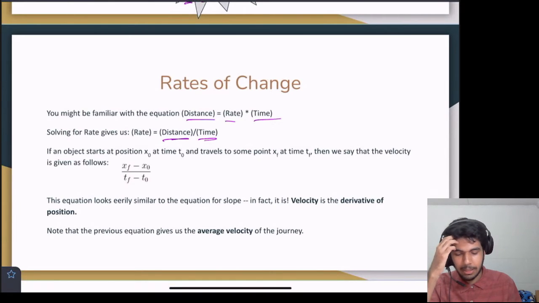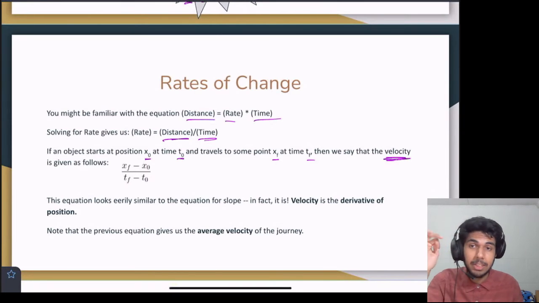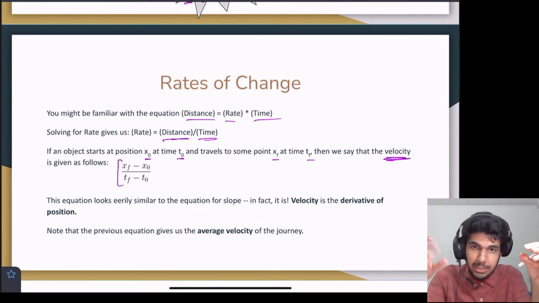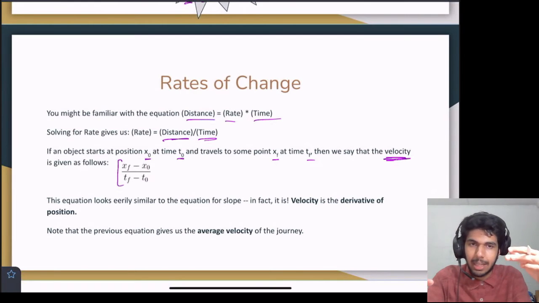If we start at some position x naught and time t naught, and this object at that point travels to some final point x final, at time t final, then the velocity, which is a measure of the rate of change of distance, is given by this equation. The difference from the final position to the initial position divided by how much time has elapsed.